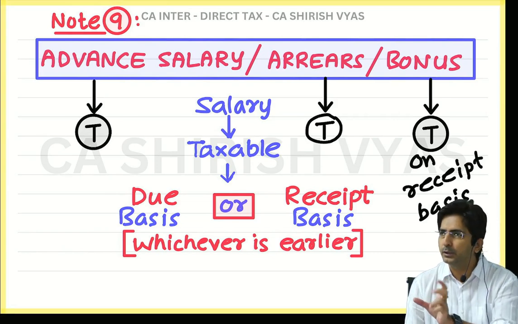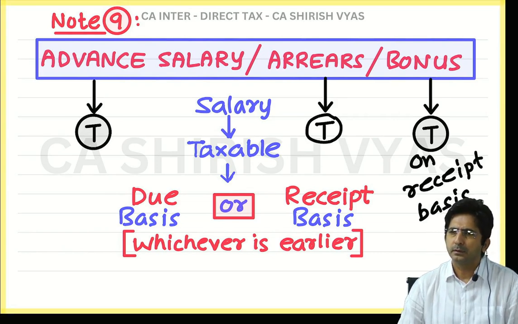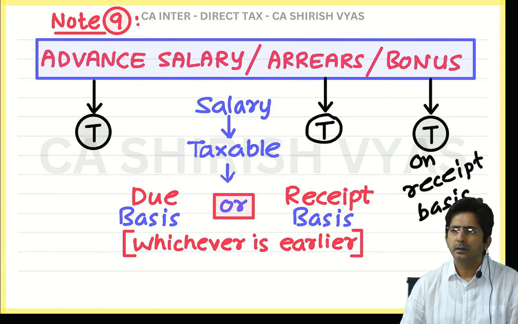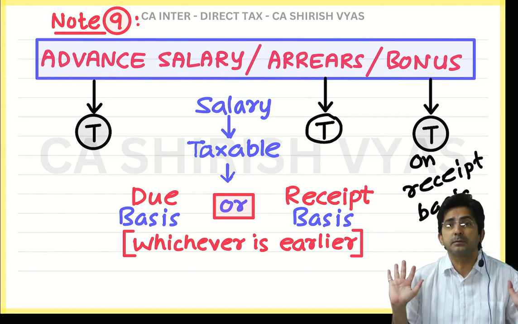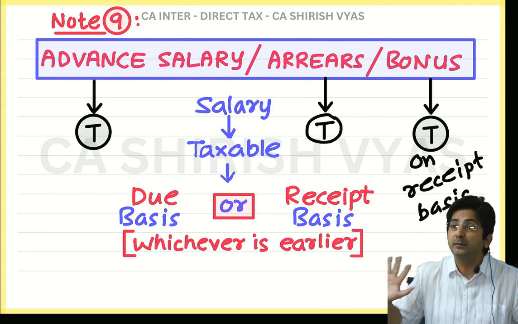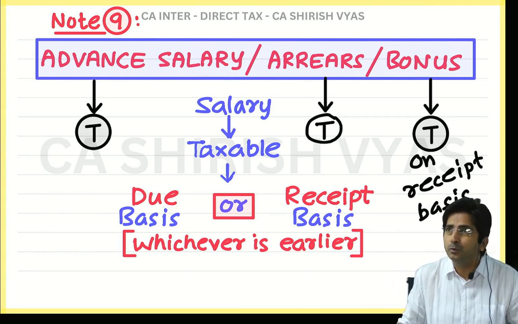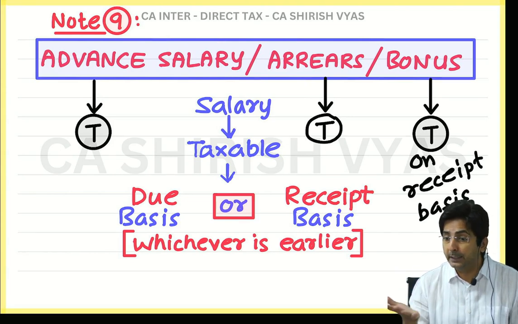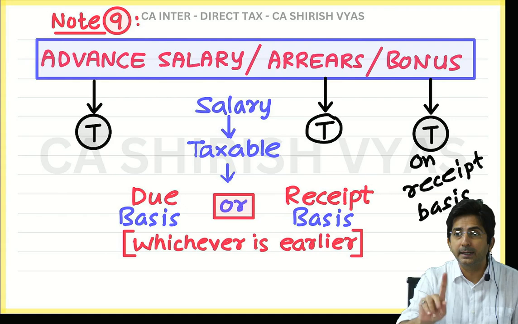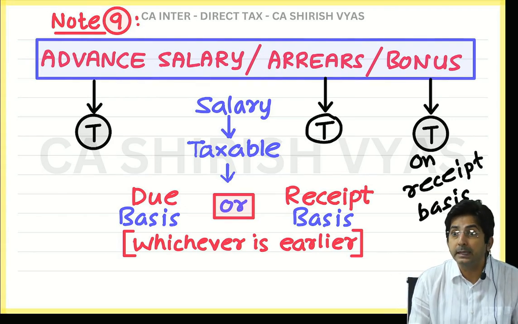Tell me, in the question if they just write bonus and nothing else is given, assume it's received. Whenever a problem is silent, make a positive assumption. You should always be positive in life. If nothing is given, assume it is received only. But if they say bonus declared, declared means it is only declared, then ignore it. Don't pass the entry, you have to ignore it because it is only declared.